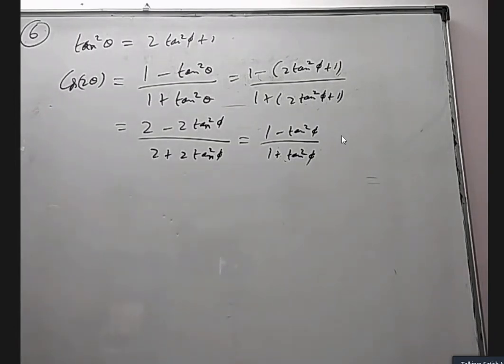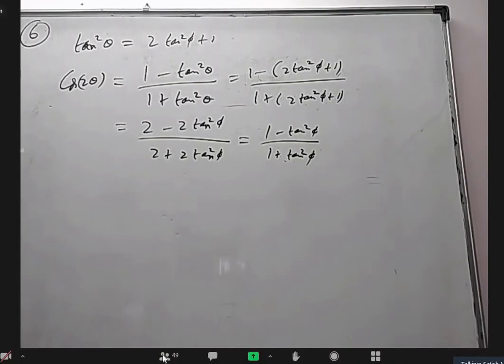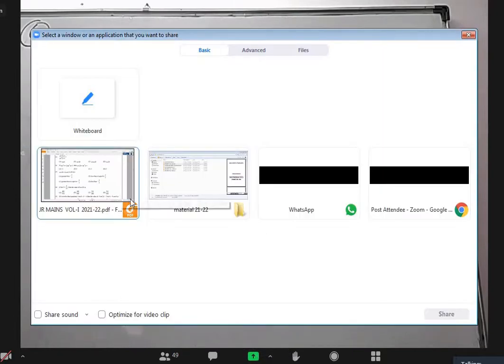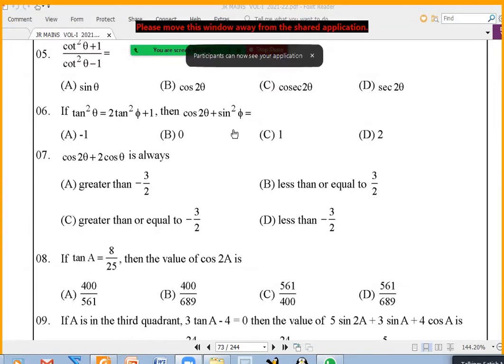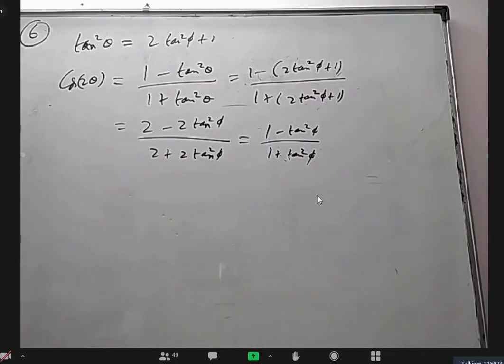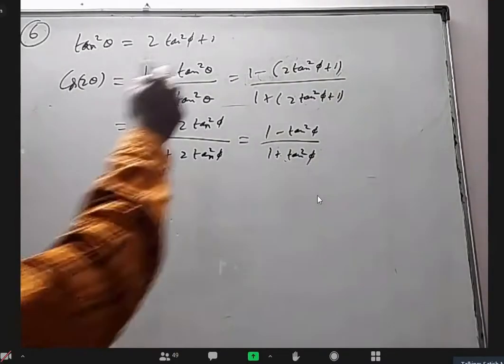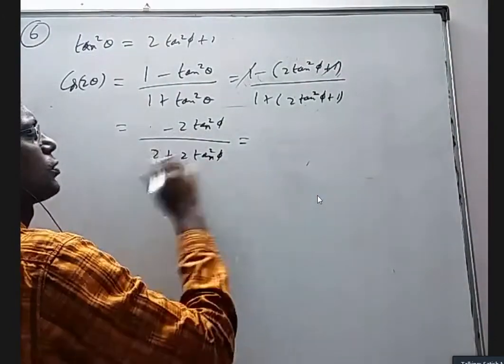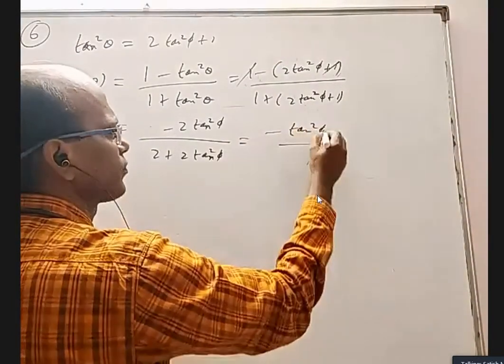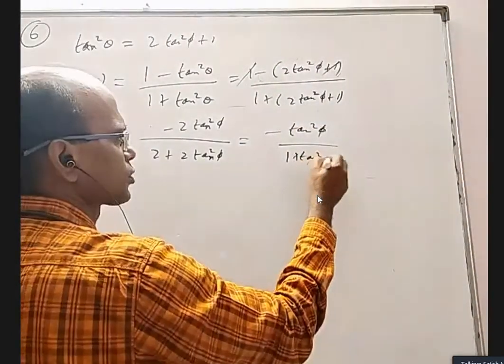Of course, this itself is like cos 2 phi. Right? Cos 2 phi, sir. What is the answer that they want? Cos 2 theta plus sin square phi they want. Tan square phi plus 1. Sir, no, the numerator 1 will get cancelled. I wrote wrong. Yes, sir. This 1 and 1 will cancel. So this 2 is not there. It's minus 2 tan square phi. Now 2 cancel. Minus tan square phi by 1 plus tan square phi.